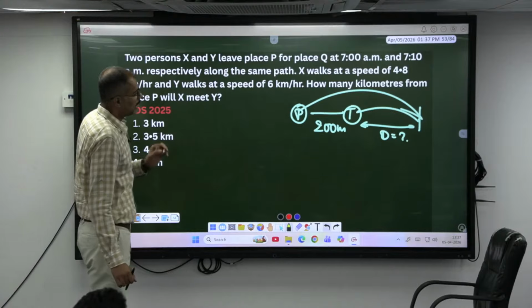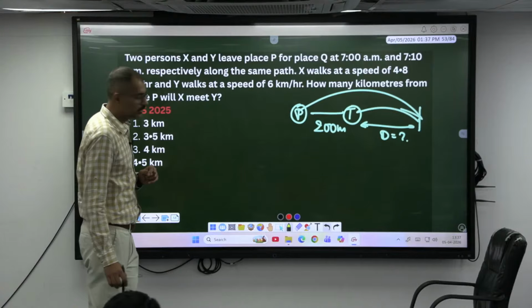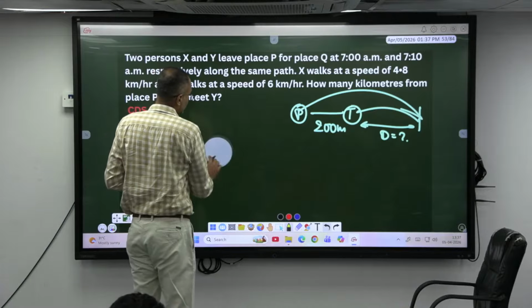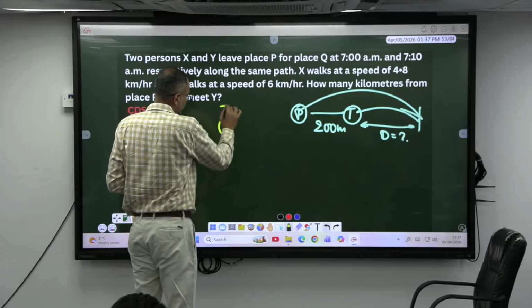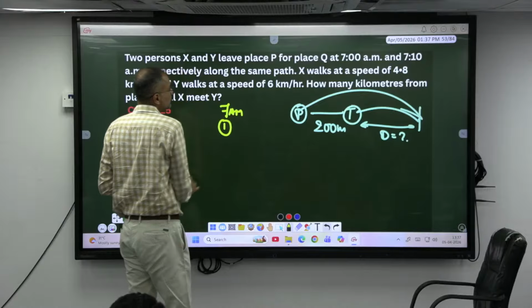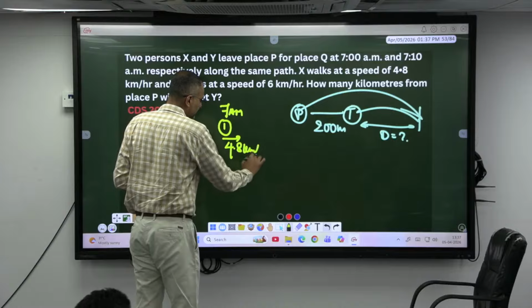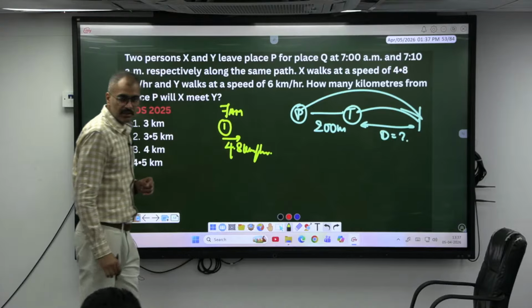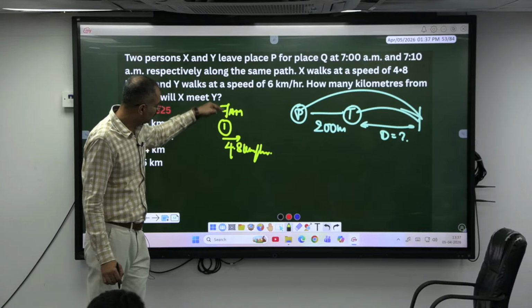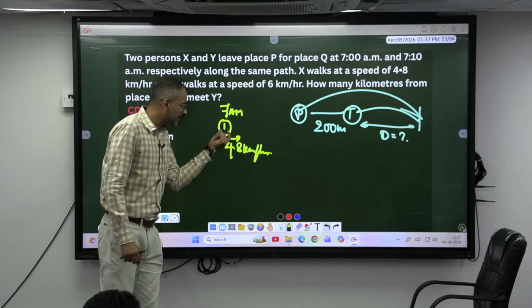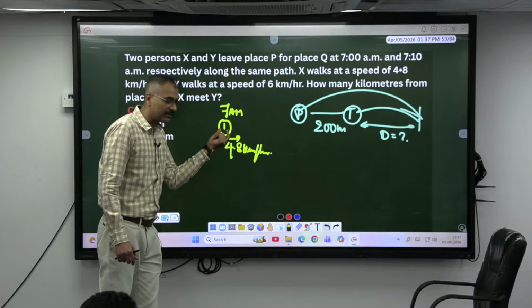Train started. Have they started together? No. Let's say the first train is starting at this point at 7 a.m. What is the speed at which it's moving? 4.8 kilometers per hour. Agree? Second train also started from the same point, but at what time? 7:10. If the second train at 7 is arriving at this point, at 7 o'clock it has to be somewhere here.